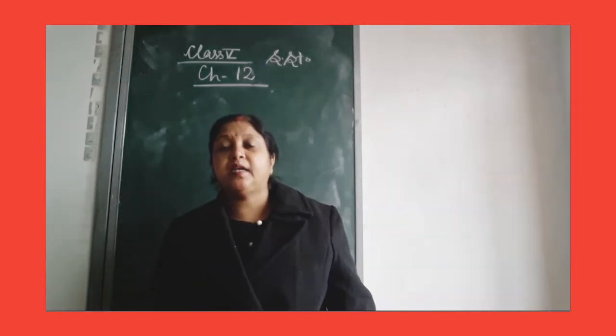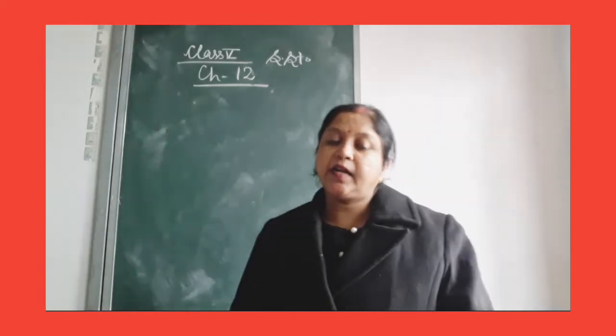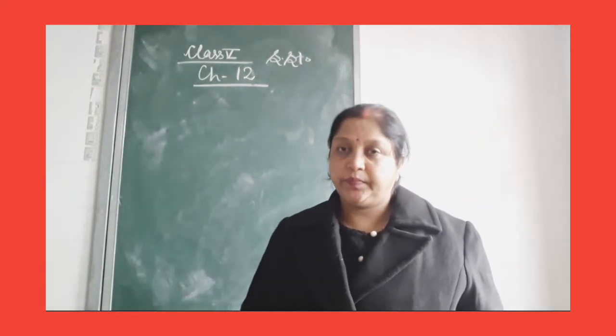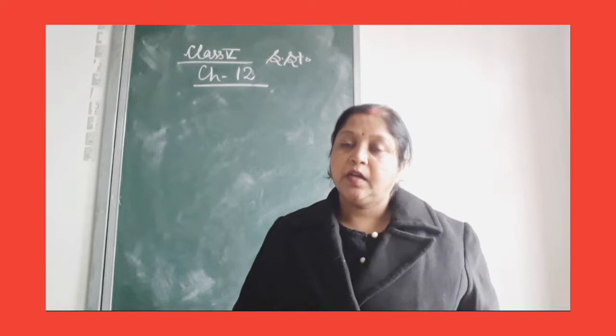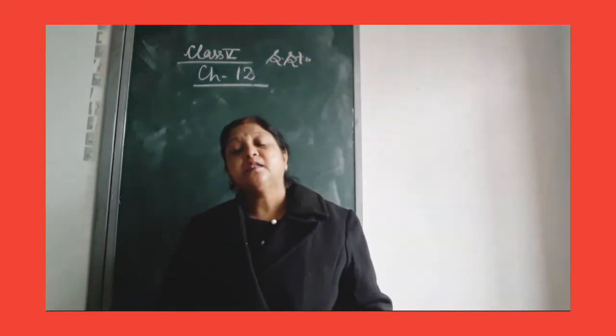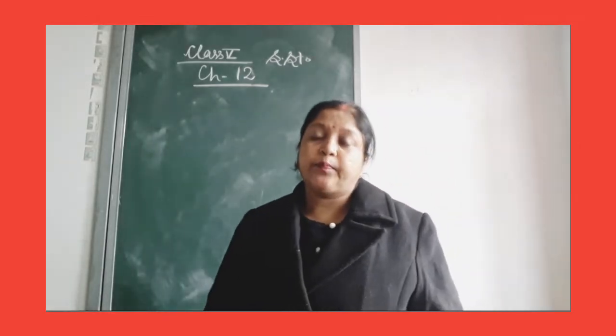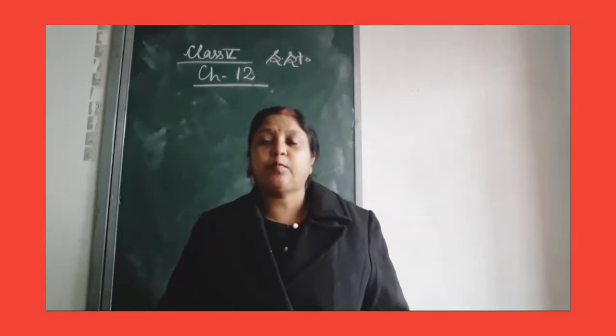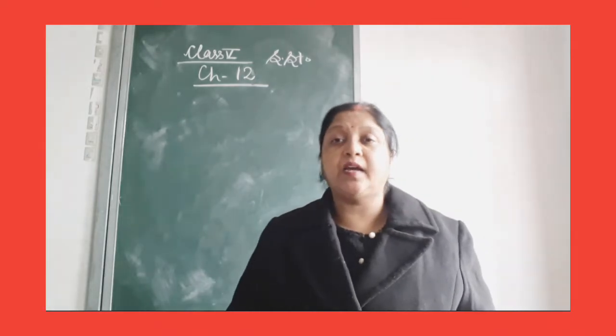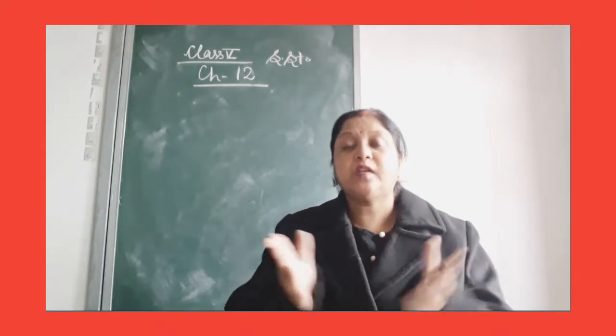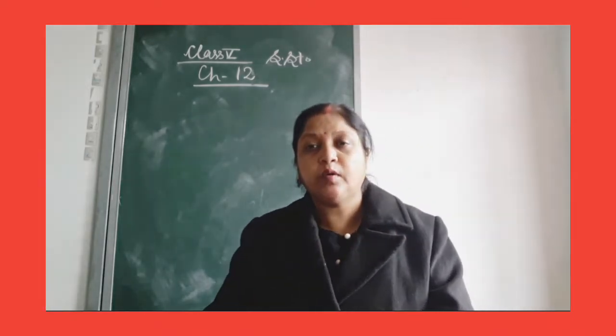Understand? So, India is the second largest country in Asia and India is the second populous country in the world. According to population, second populous country in the world, and India is the 7th largest country in the world by area. Do you know?